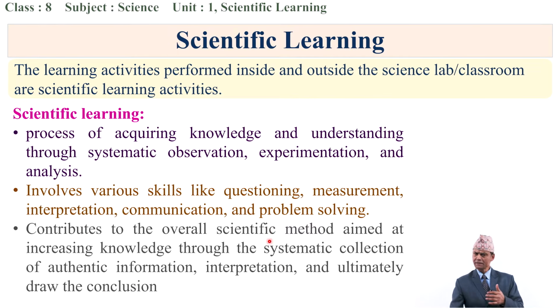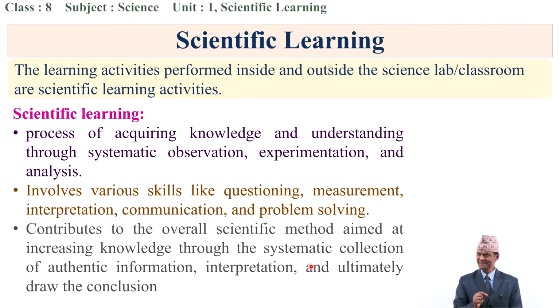And scientific learning contributes to the overall scientific method. Remember, I've already stated that scientific learning is a broad aspect. It is not a narrow aspect, because we can learn in an overall method aimed at increasing knowledge. Its main aim is to broaden our knowledge through the systematic collection of authentic information.